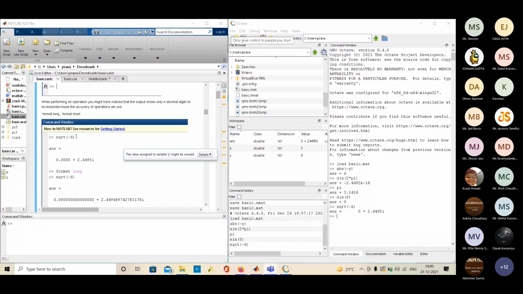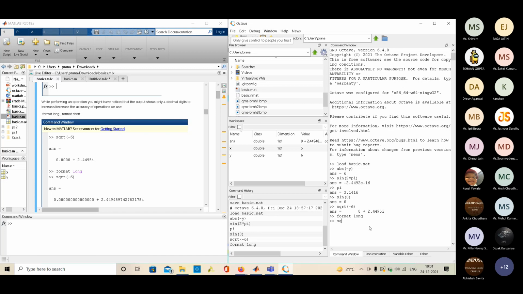Like I was talking about accuracy, there is one command, format long and format short. This is currently format short. So everything that we write is calculated with a precision of 4 digits. If I write format long, now everything that will be executed will have a precision of 14 digits, I think.